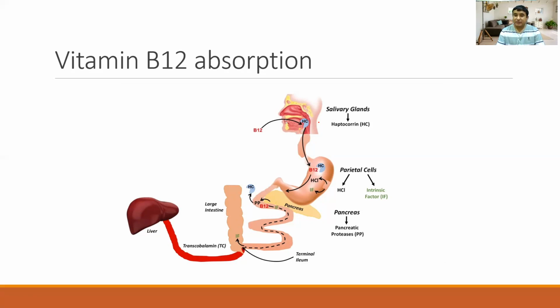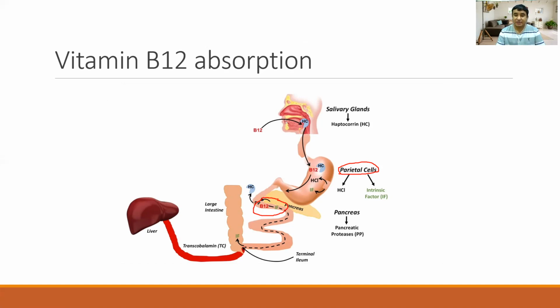This vitamin B12 at the level of the duodenum attaches with another molecule called intrinsic factor. You know the intrinsic factor is produced by the parietal cells of the stomach. So vitamin B12 and intrinsic factor ultimately go to the terminal ileum where there is a receptor for intrinsic factor.